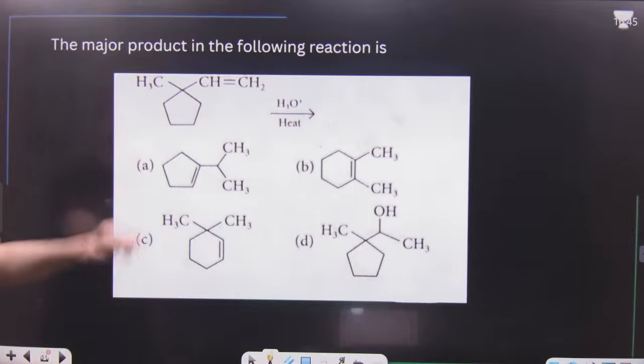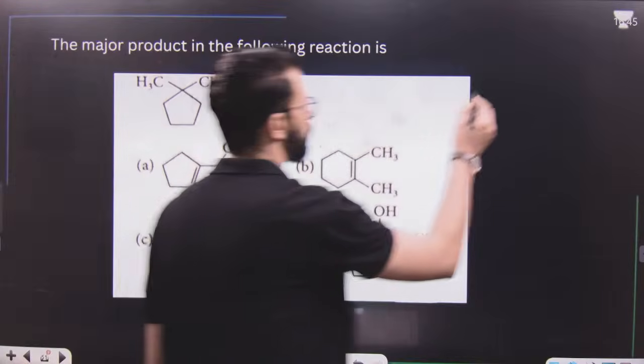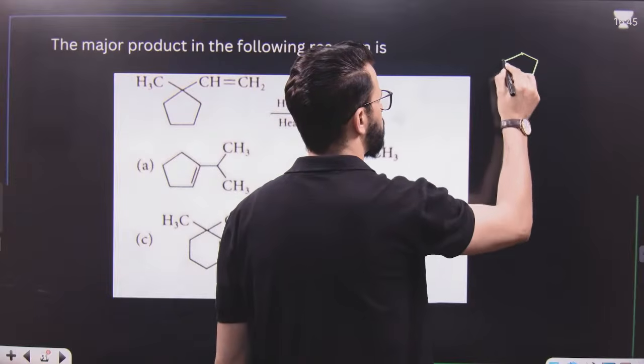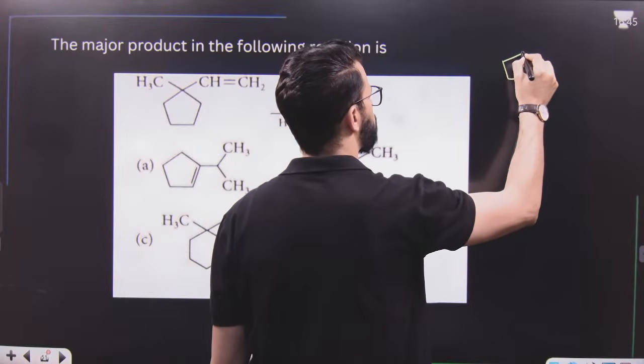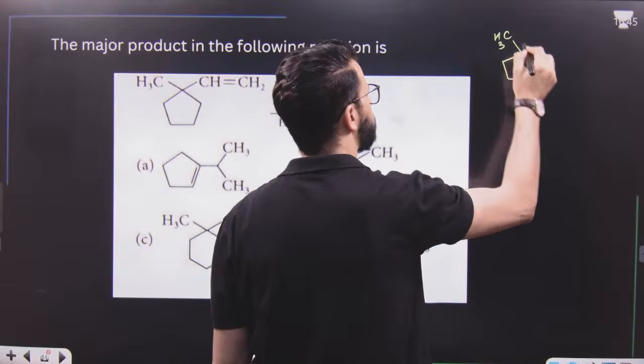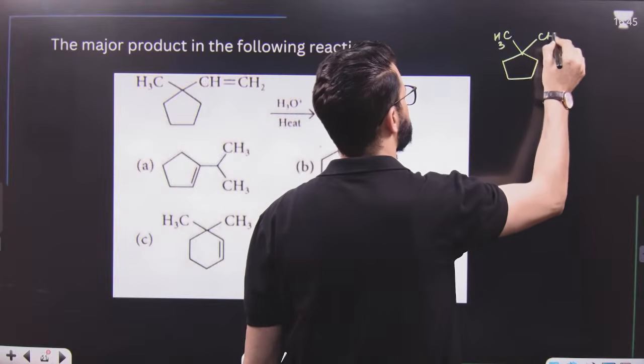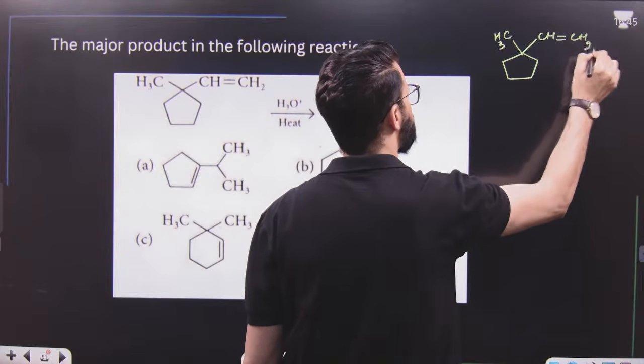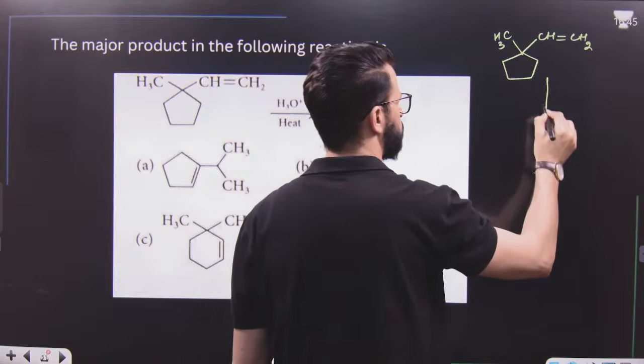Now tell me, what will be the major product of this reaction? You have to tell me the major product of this reaction. Come on everyone.